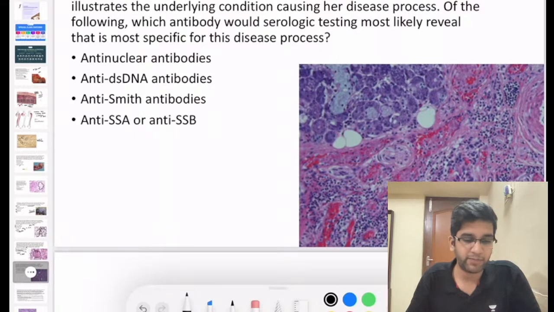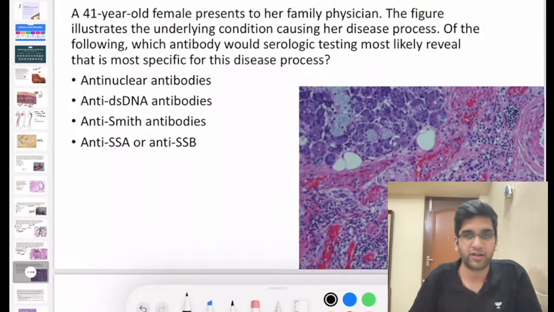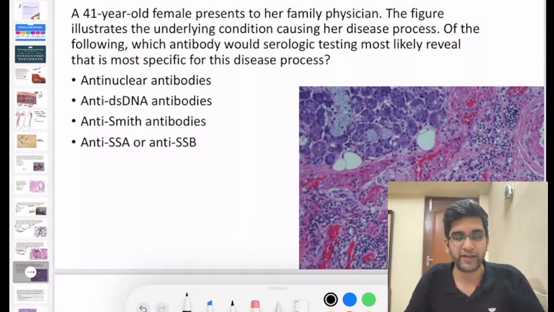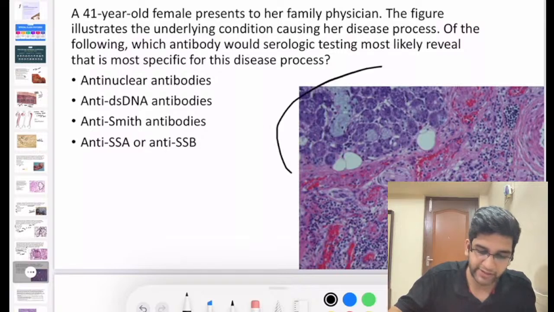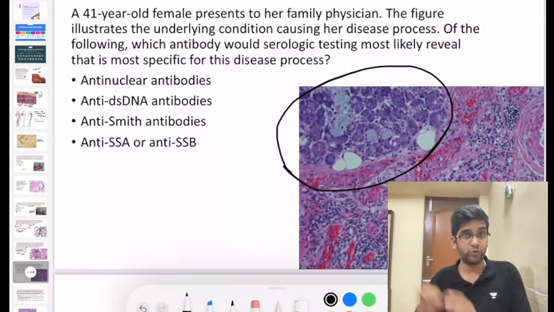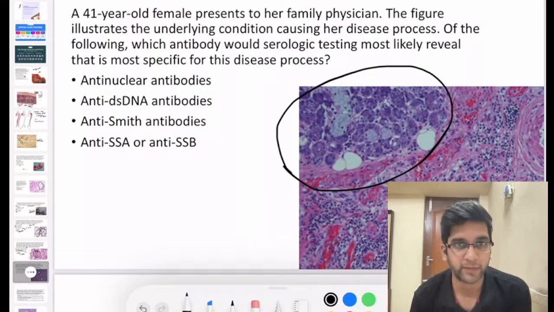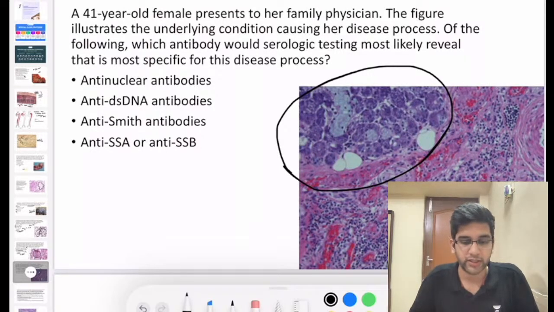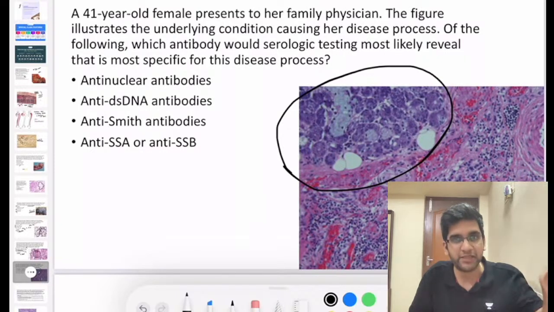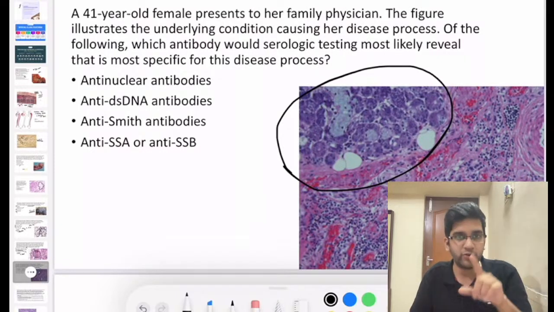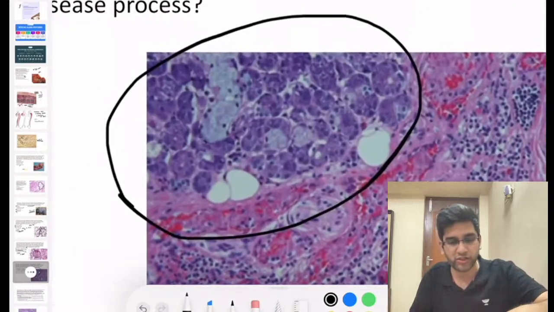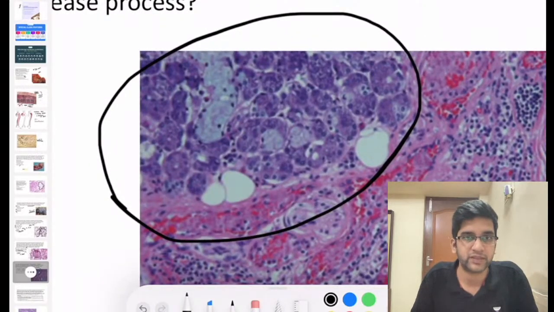Great. You have a patient who came from the family physician. There's no history there at all. The reason why some of you are able to pick it up is you could have identified this. What is this? If you know normal, abnormality is definitely a piece of cake. Those are your salivary glands, so salivary gland acini. I'm going to go back even deeper into the normal architecture. If you look at the salivary gland, is it serous or mucinous or both?